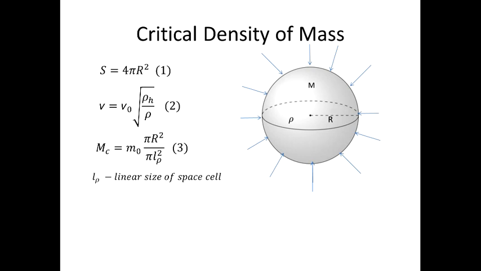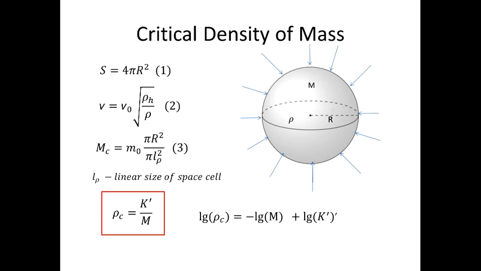It is possible to derive an equation for the critical density of mass, when the surface area of the sphere is big enough to take in the exact amount of space to feed the evenly distributed mass m. In logarithmic form it looks like this.